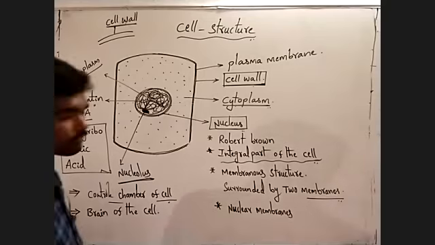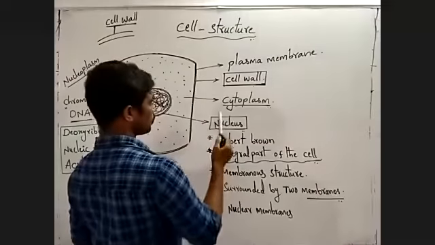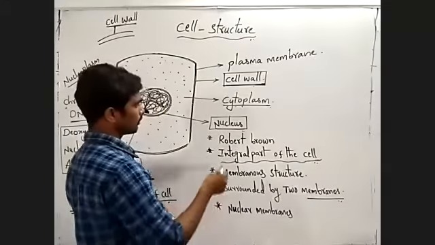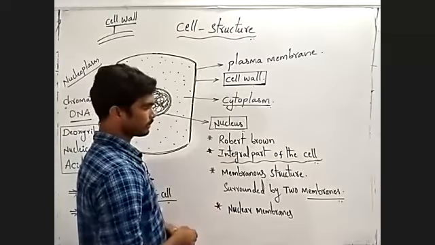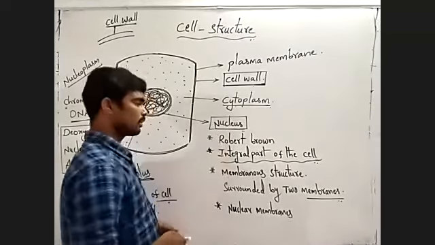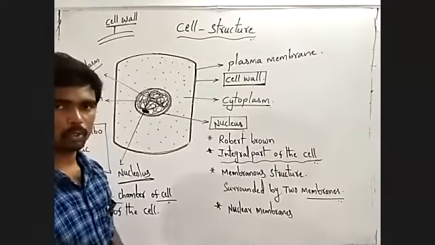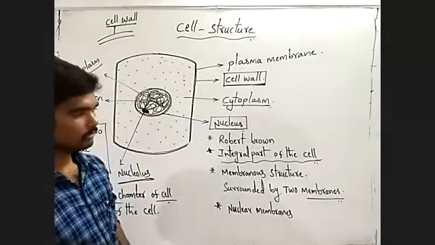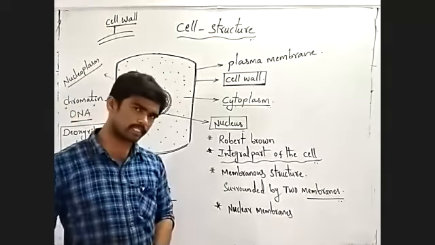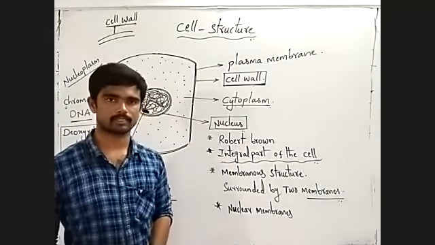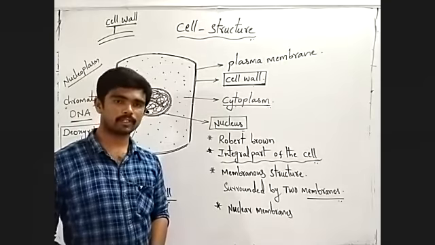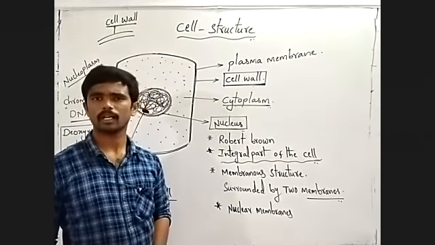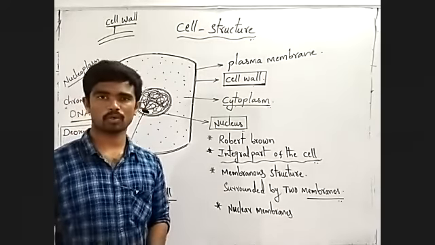Observe. The nucleus was first discovered by Robert Brown. Who? Robert Brown. The cell was first discovered by Robert Hooke, not the nucleus.